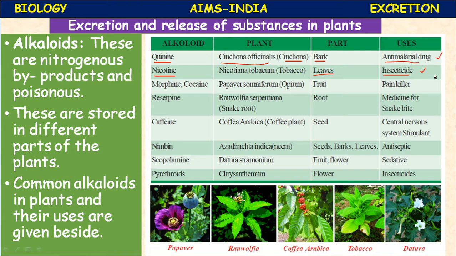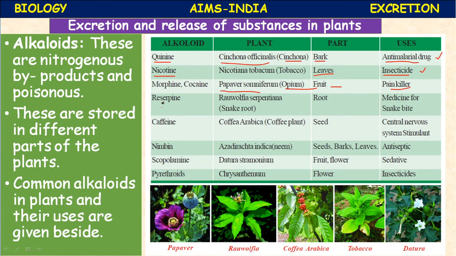But these are different. Morphine and cocaine are also alkaloids, produced from Papaver somniferum, the opium plant. From the fruit it is extracted. This opium is used in painkiller drugs, and I see it is misused also, used as a drug, but the main purpose is as a painkiller.